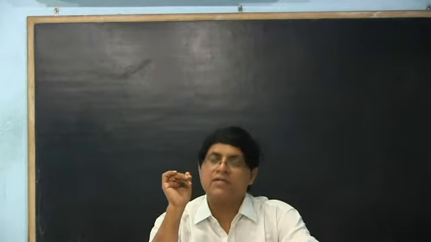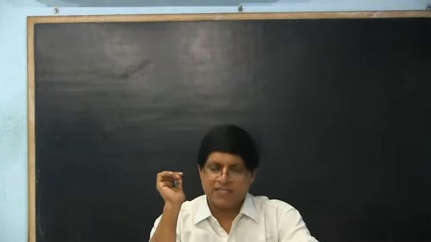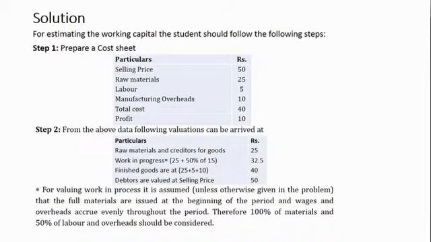The second one, cost details, as explained to you. Selling price is 50, materials 25, labor 5, manufacturing overheads 10, and the total comes to 40. So profit is 10. So the second step in this problem, we have put it as first step. You should have a breakup of these cost details, either unit breakup or in total. The reason is as already explained.